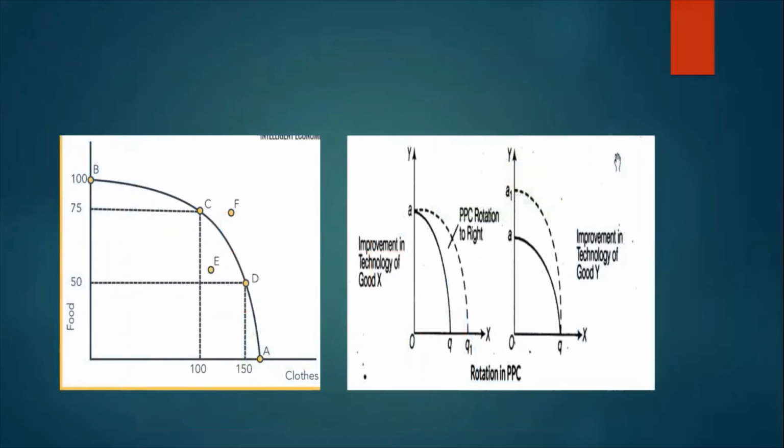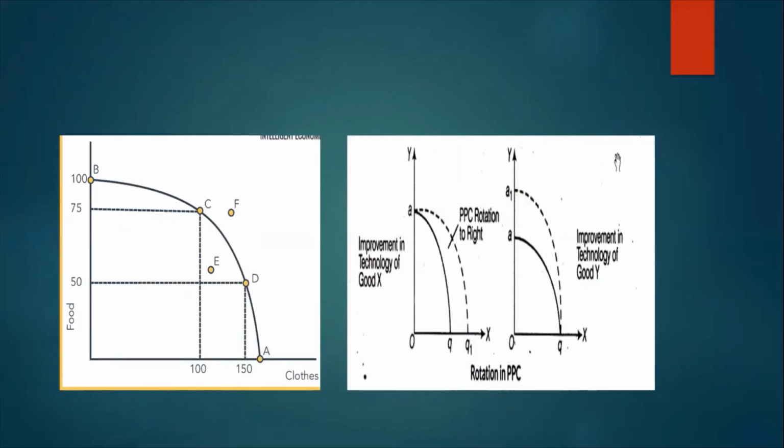Here are two further graphical presentations. The first one on our left side shows different points labeled as B, C, F, E, D, and A. We will consider a few points from here. Let us first take the point C or D on the curve itself.